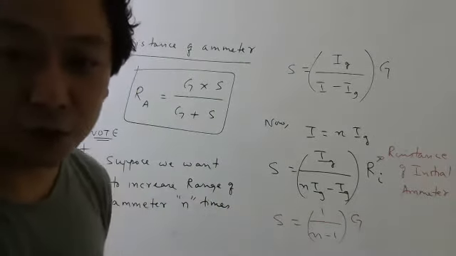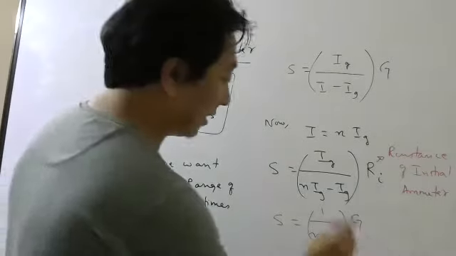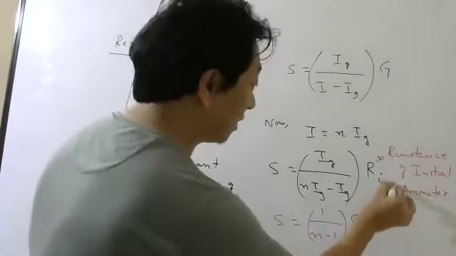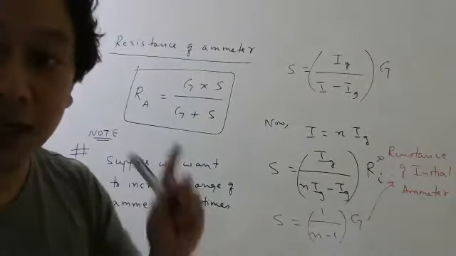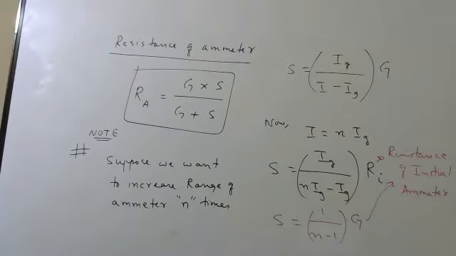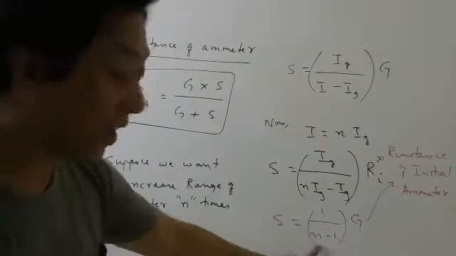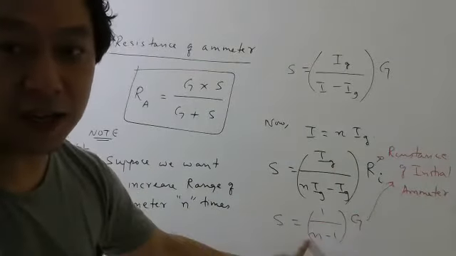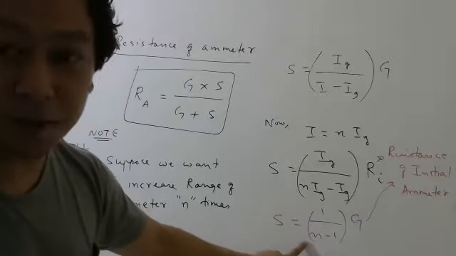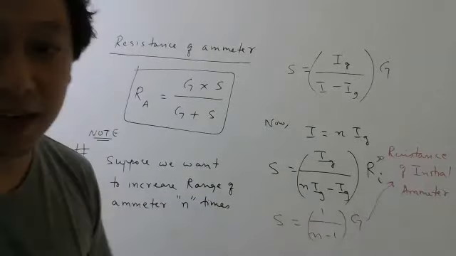But please consider this as the resistance of the initial current measuring device, whether it is a galvanometer or an ammeter, I don't really care. You can write G if you want, but you have to remember this is the resistance of the initial current measuring device, whatever it is. I'm writing both so that you don't get confused. Sometimes they give this n, just substitute this n here and calculate. How I got this, I hope everybody is clear. Take Ig common. If you take Ig common, Ig will cancel.